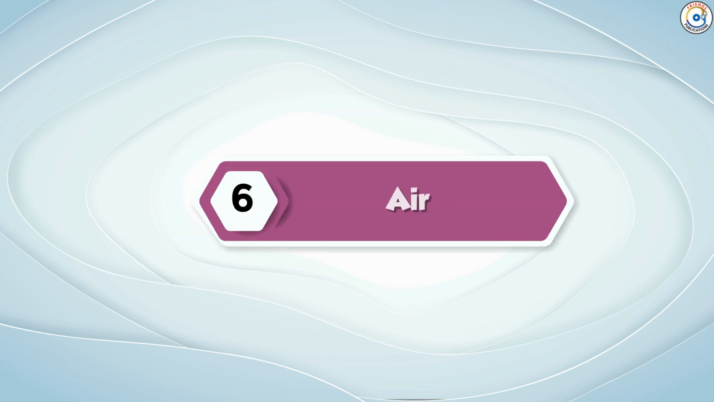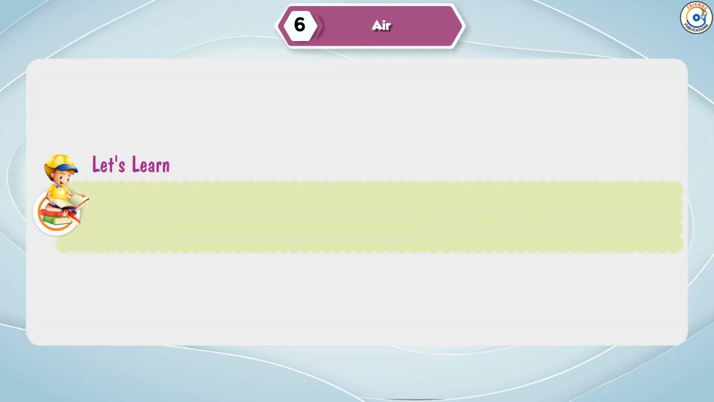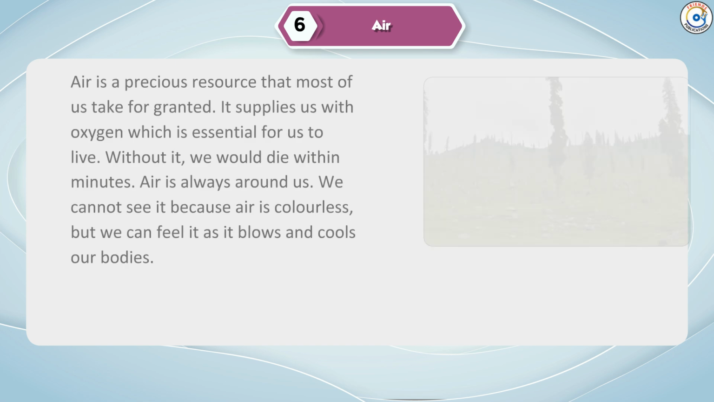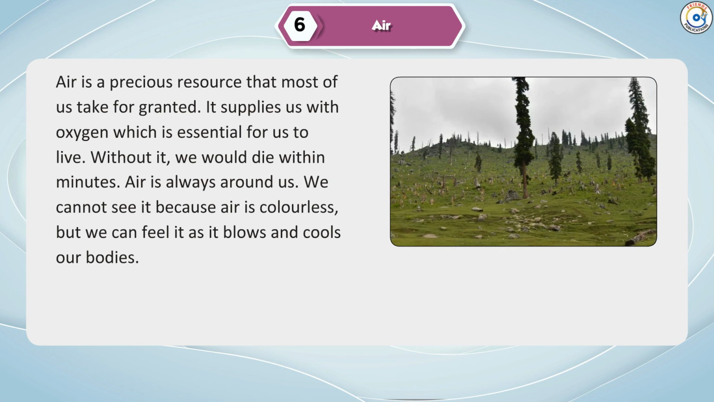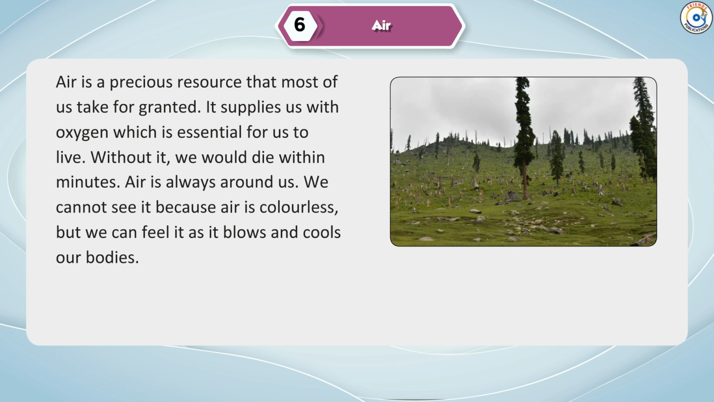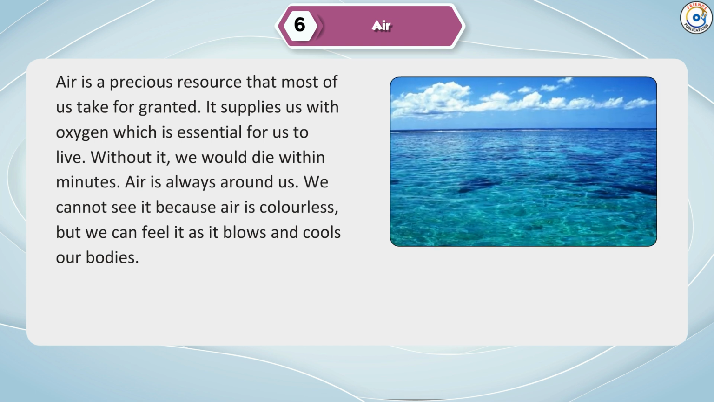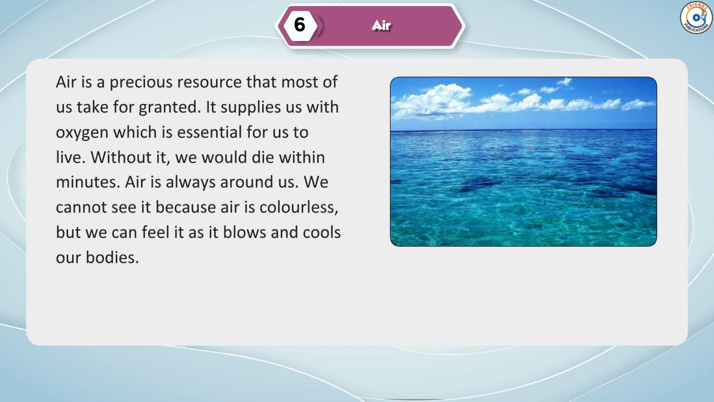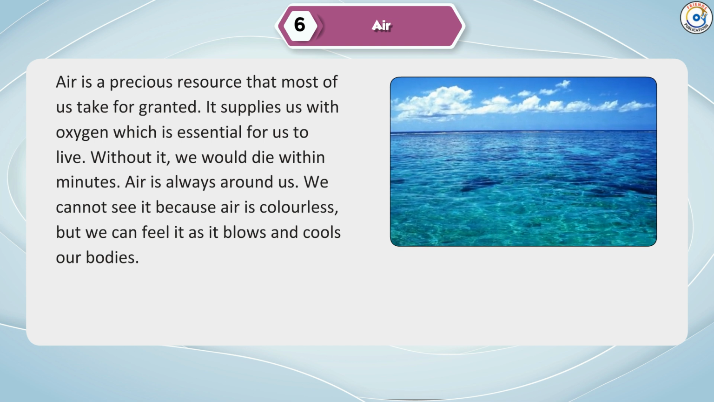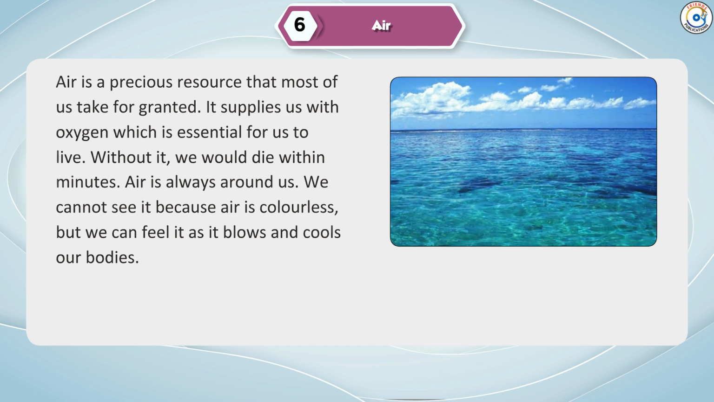Chapter 6. Air. Let's learn what is air, properties of air pressure. Air is a precious resource that most of us take for granted. It supplies us with oxygen, which is essential for us to live. Without it, we would die within minutes. Air is always around us. We cannot see it because air is colorless, but we can feel it as it blows and cools our bodies.